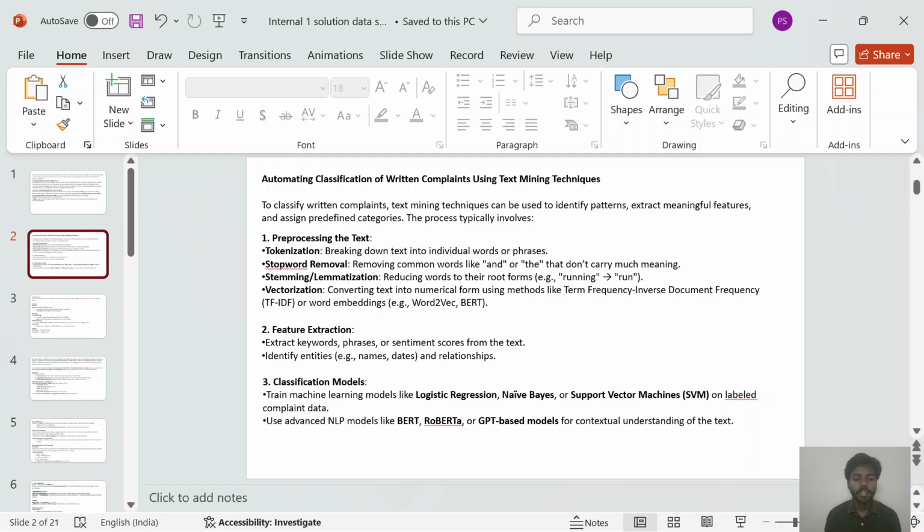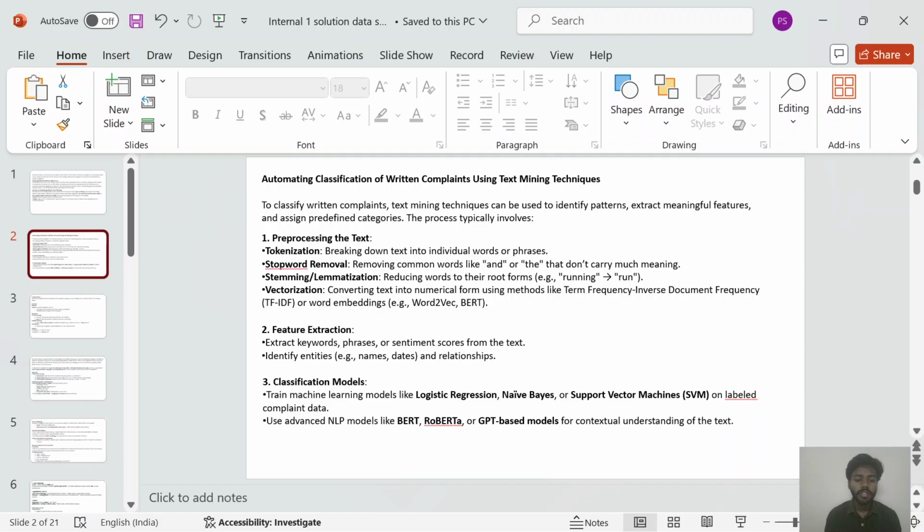Then after tokenization, stop word removal, removing common words like 'and' or 'the' that don't carry much meaning. Then stemming and lemmatization, reducing words to their root forms. Then vectorization, converting text into numerical form using methods like term frequency-inverse document frequency, or word embeddings.